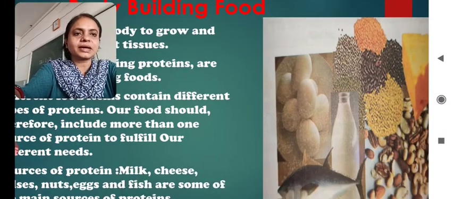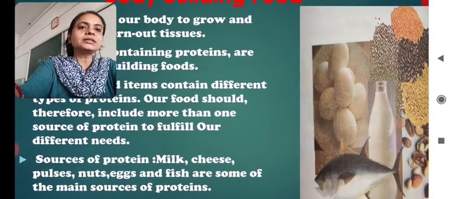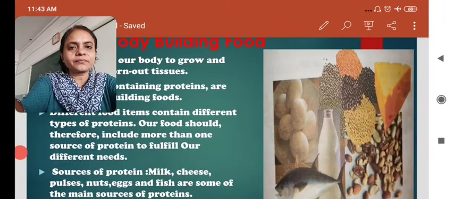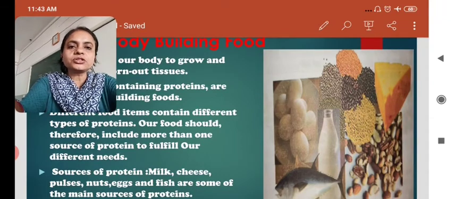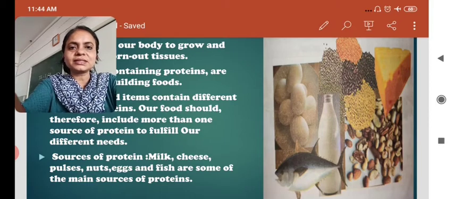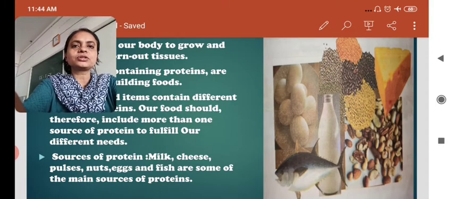Pulses, egg, milk, nuts, fish. So these are the body building food items. Sources of protein are milk, cheese, pulses, nuts, eggs and fish. They are some of the main sources of protein.